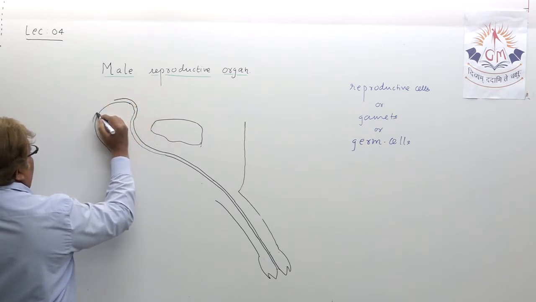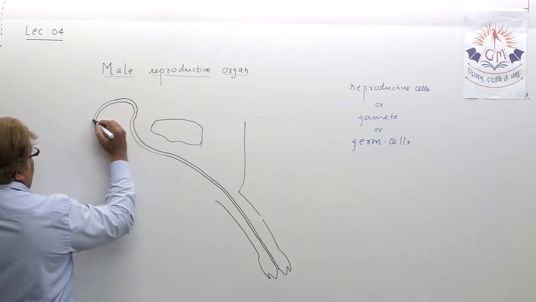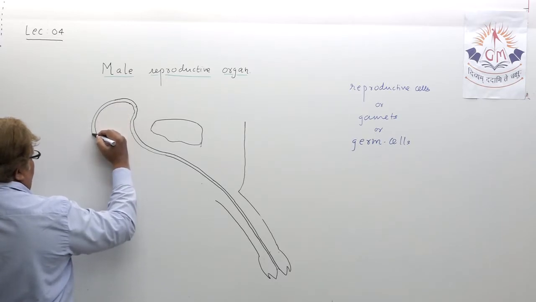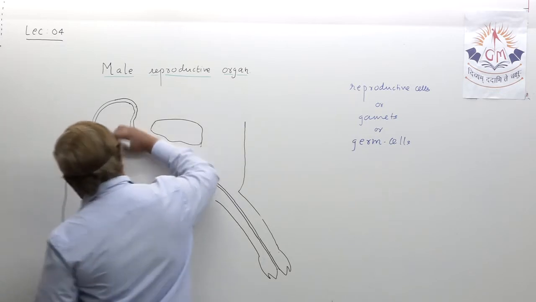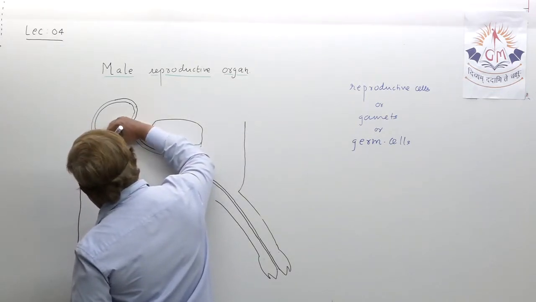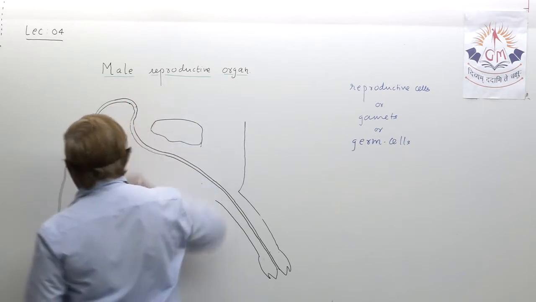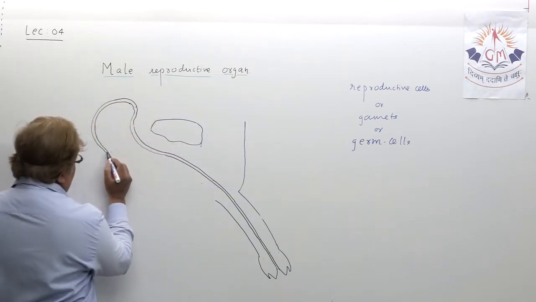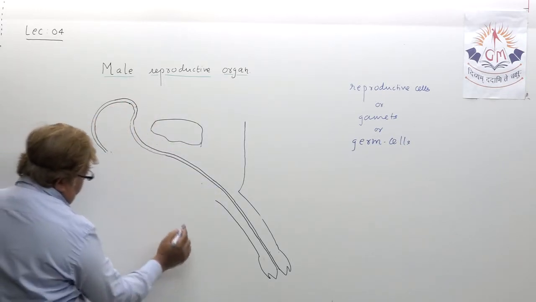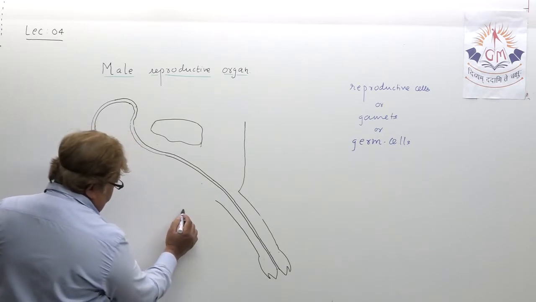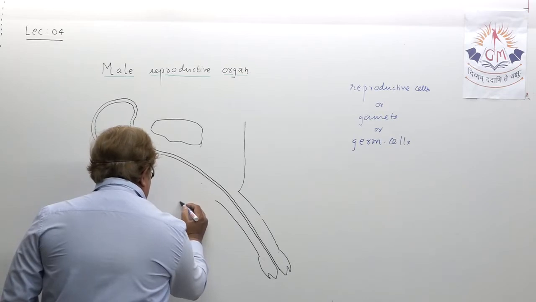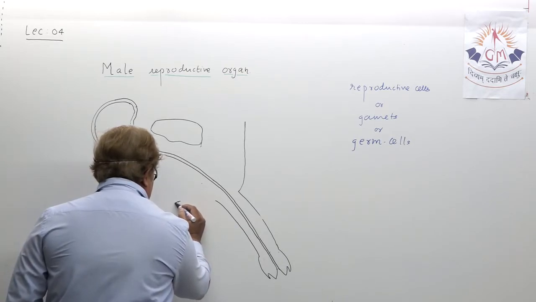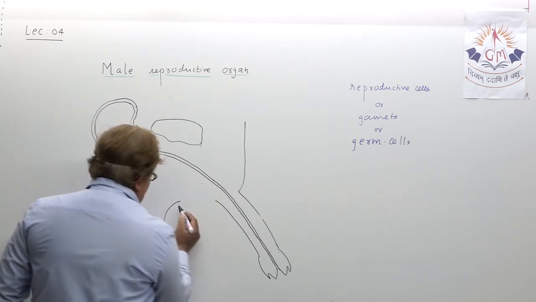Just draw with me and try to understand. Vas deferens. Okay. And this vas deferens arises from the testis here. Let us show the testis here. Okay.